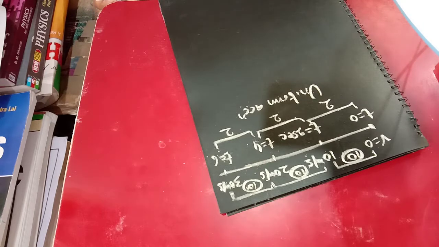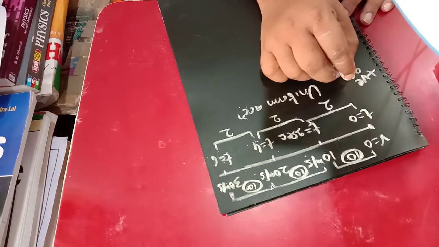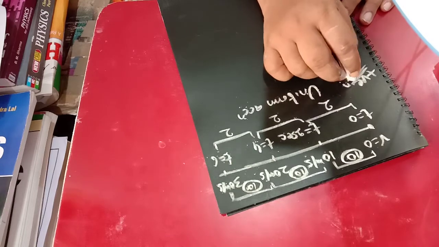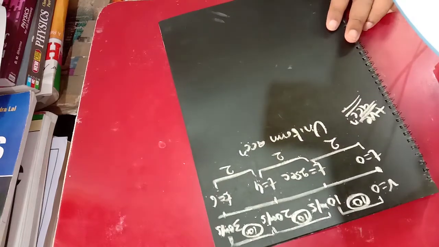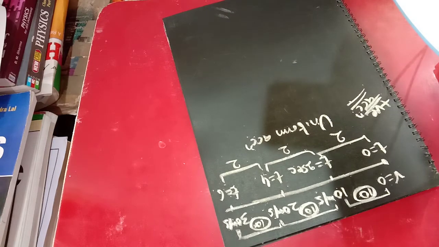So this type of acceleration is also called positive acceleration. In positive acceleration, speed increases. Clear? And if it would be negative acceleration, how? Suppose the velocity is decreasing gradually, that is told as negative acceleration and that is called retardation. So what is an example of positive acceleration?